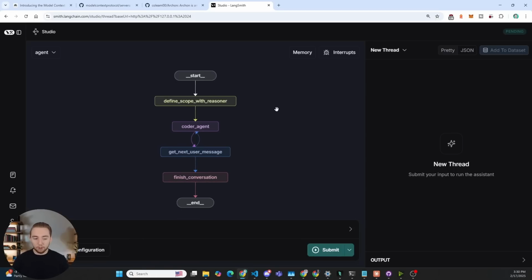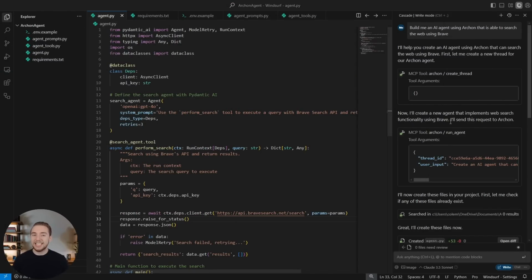Here's the LangGraph graph that we have for Archon. And all of this is stateful. We have the reasoner that creates the scope and that goes to the coder agent. And then we have this human in the loop where we can actually ask it to iterate on the agent. So it has to maintain the conversation using some sort of identifier to know that this Windsurf conversation maps to this run of Archon that is iterating on an agent.